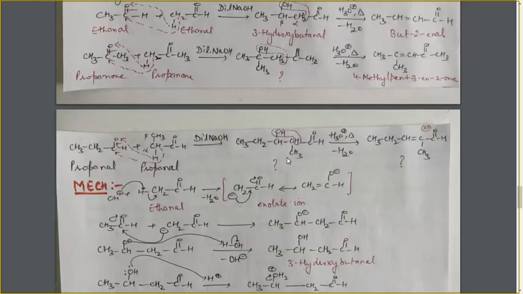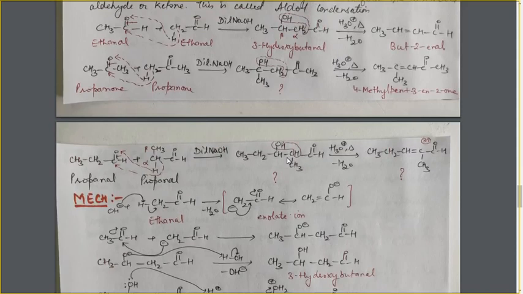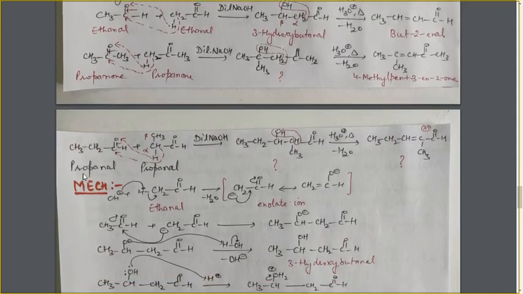Let's see one more reaction, that is the reaction shown by propanal. Whether propanal can show the aldol condensation or not: we have seen the condition in which a compound will show the aldol condensation. Both aldehydes and ketones will show the aldol condensation, and those aldehydes and ketones will show it which have at least one alpha H atom. Now, let's see whether propanal has an alpha H atom or not.